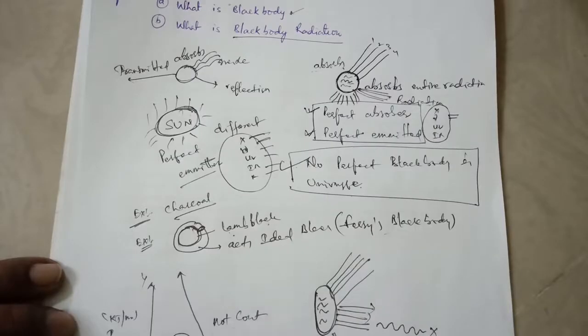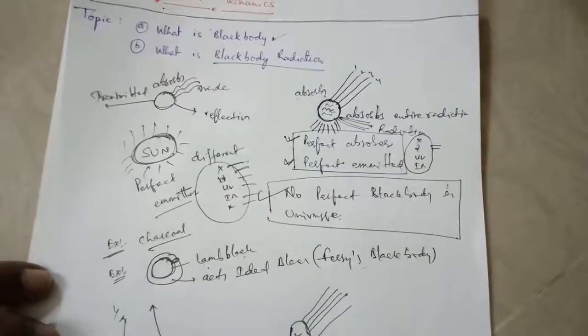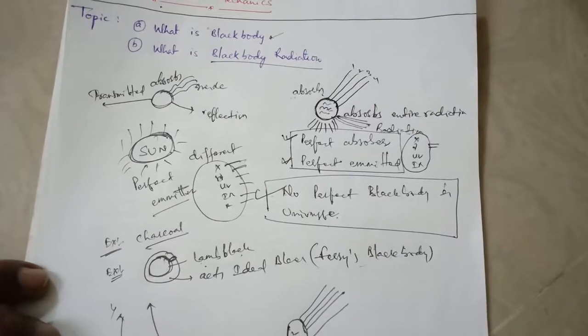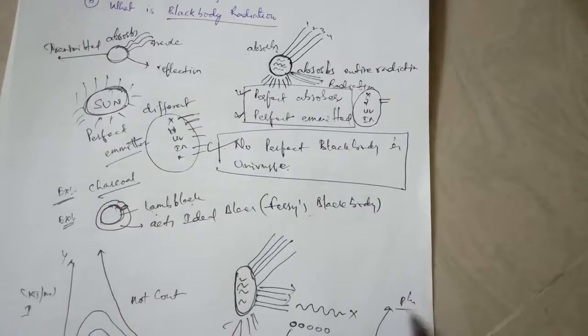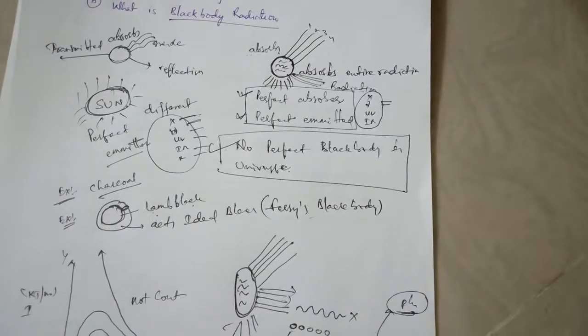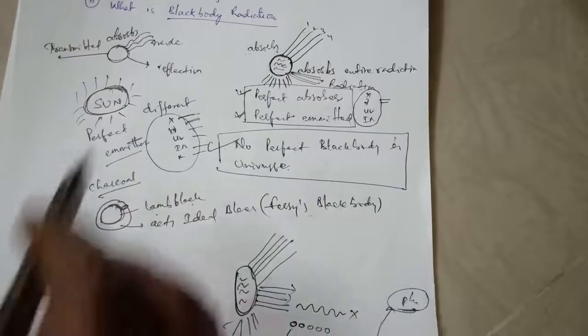It is in discrete packets, otherwise called quanta. These quanta were later called photons, when Einstein gave some hypothesis based on Planck's hypothesis. So this is about black body radiation.